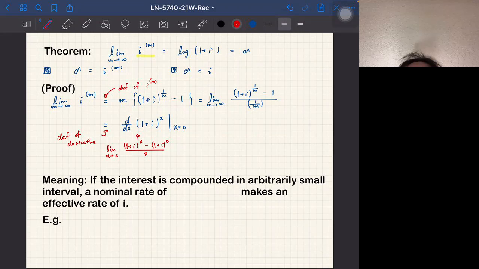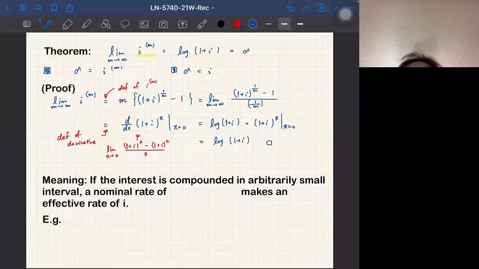And this is the derivative of an exponential function. So this becomes log of 1 plus i times (1 plus i) to the power x at x equal to 0. But when x is equal to 0, (1 plus i) to the power 0 is 1. So this becomes log of 1 plus i. So this is the proof of the theorem.